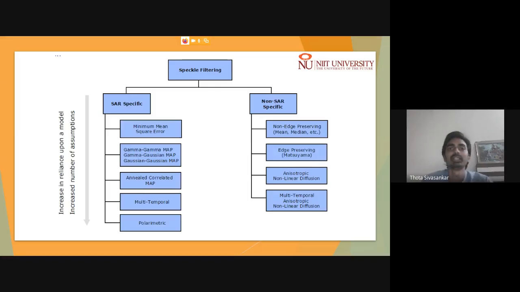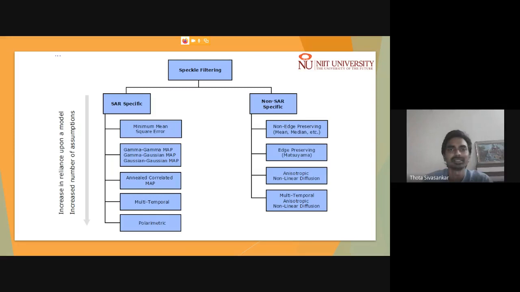Here we basically use a kernel of 5 by 5, 7 by 7, or 9 by 9, a moving window operation, to perform a specific operation. There are a few non-SAR specific methods for speckle noise removal. It is actually a smoothing filter, basically.